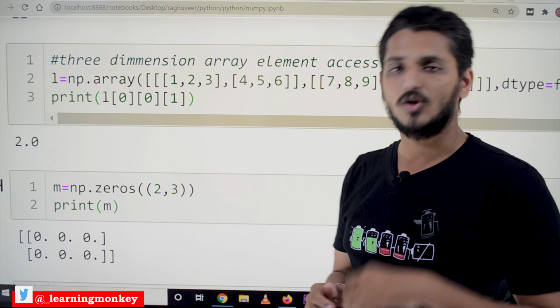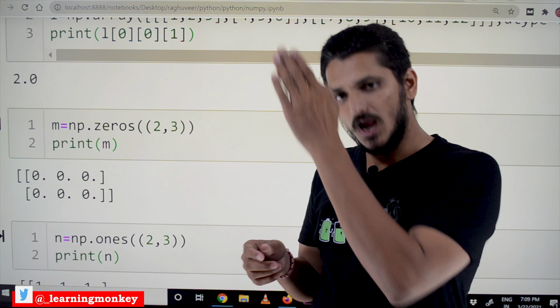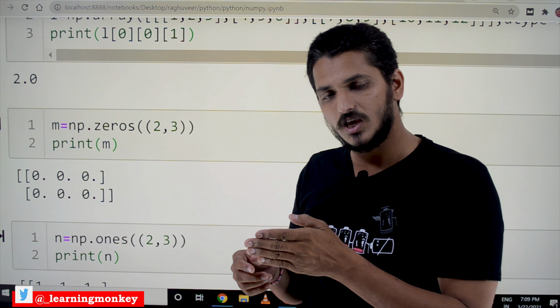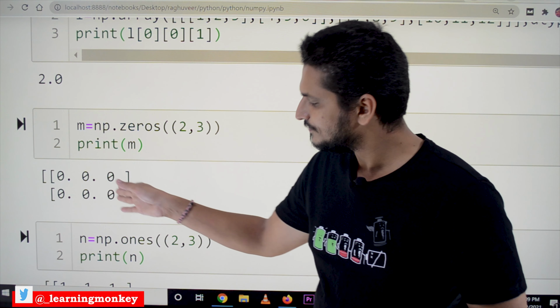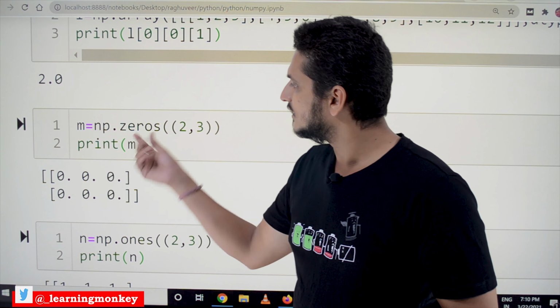The shape is given as a tuple object: 2 comma 3, where the first is taken as rows and the 3 as columns. So print m will display 2 rows and 3 columns. Default values are taken as zeros. That's what we use this method, zeros, for.